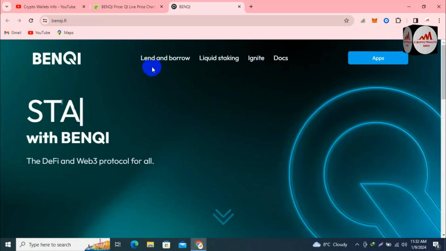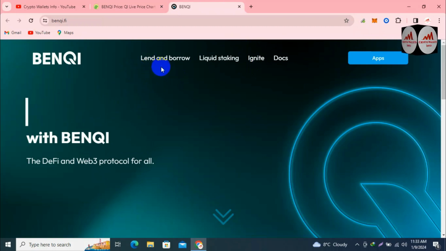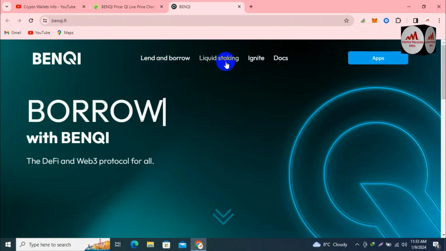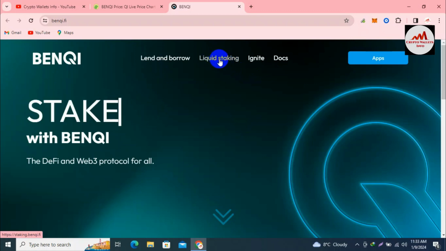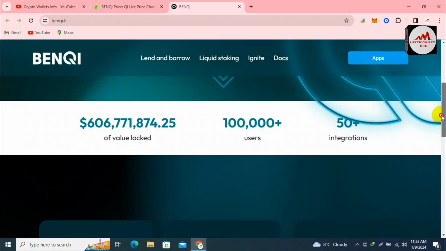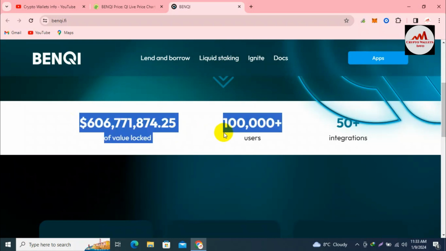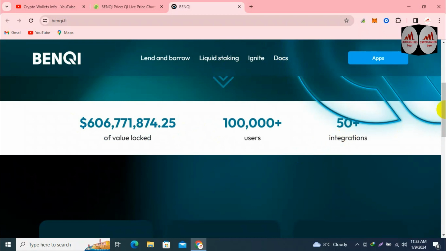First of all, you can see the main website is open in front of you. Benqi offers lend and borrow and liquidity staking. As I already told you, if you want passive earning, you can provide liquidity, and you can also lend your coin or borrow your coin. You can see the total value locked, the total users, and 50-plus integrations.